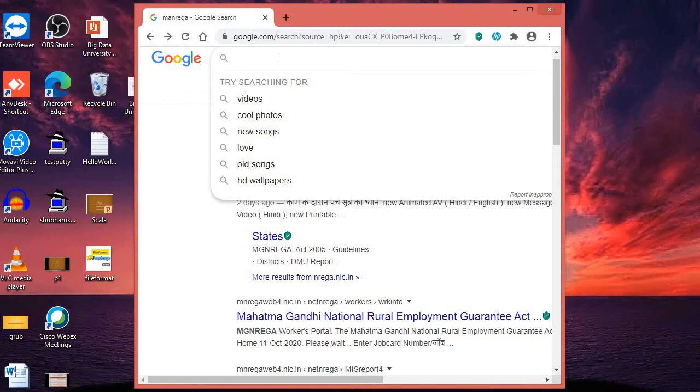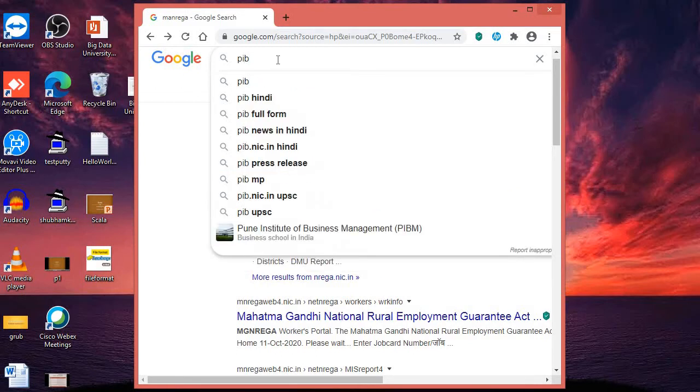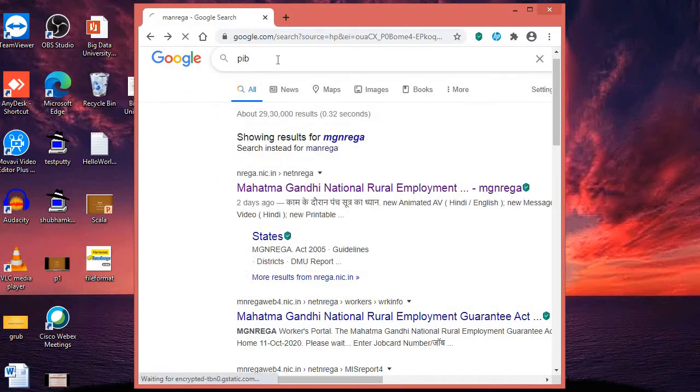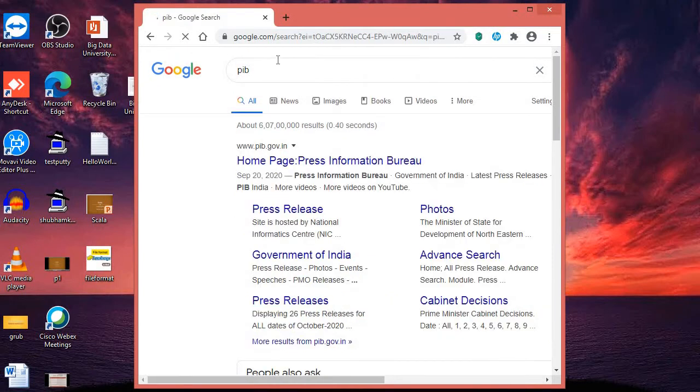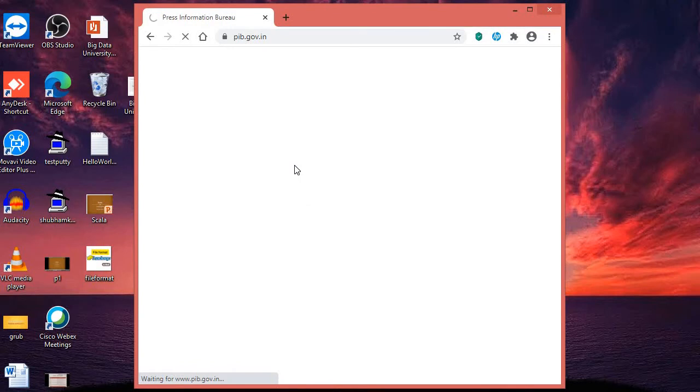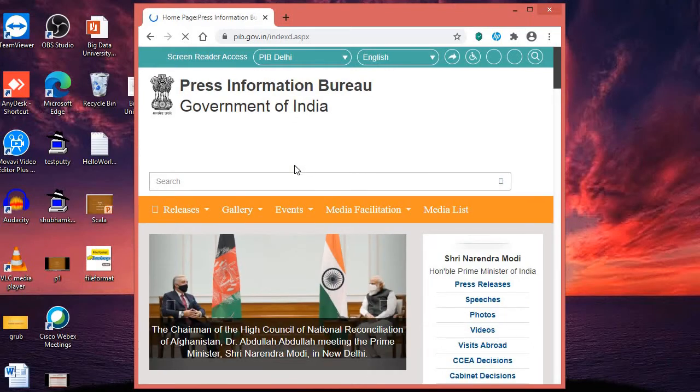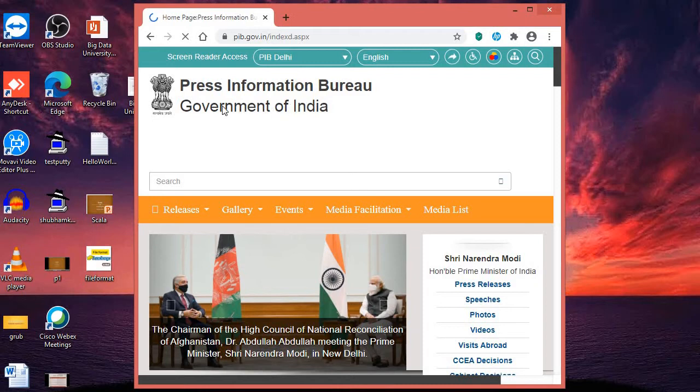Like if you go for PIB, that is the Press Information Bureau, here you can open it and now you see the home page and daily updates of what the government does. It's all about the central government. All the things the government releases daily are released from the Press Information Bureau of the Government of India.